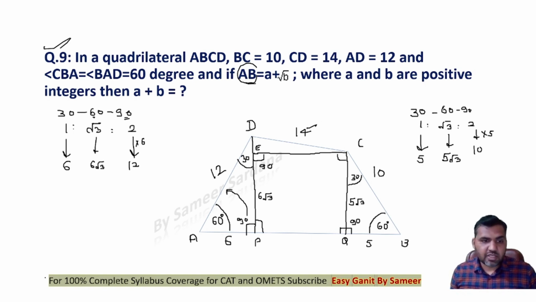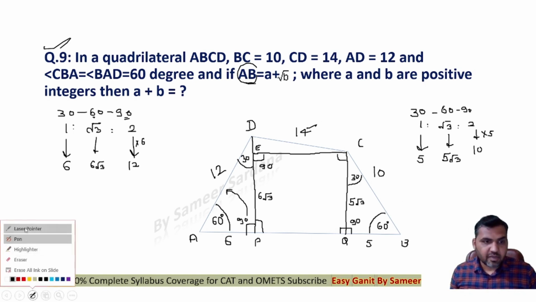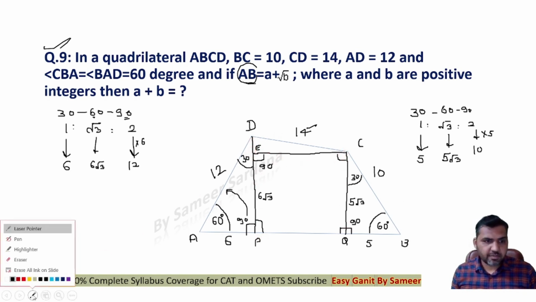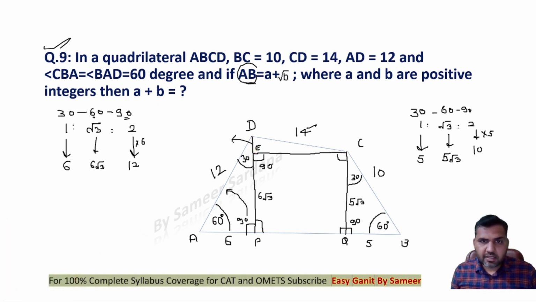This is given to me as 14. You see that the length of DP is 6 root 3. This is 5 root 3. So can I say this will be root 3 only? So this length DE would be root 3. This is 14. So the length of EC would be the square root of 196 minus 3.